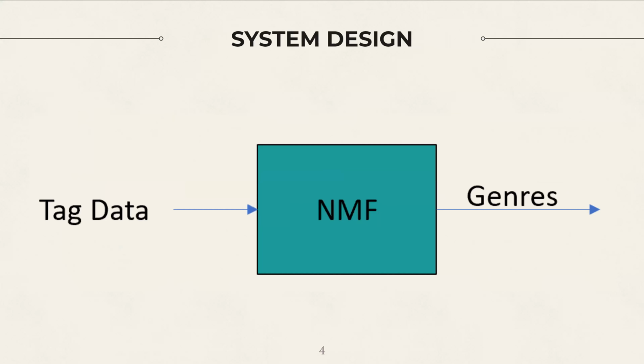In the NMF step, we begin with tag data, which links each movie to a series of user-defined tags. We perform non-negative matrix factorization on this tag data to break each movie in the dataset down into its component templates, or genres, which represent groups of tags. Our system uses 50 of these genres. This number was chosen to maximize performance without creating a prohibitively long runtime.